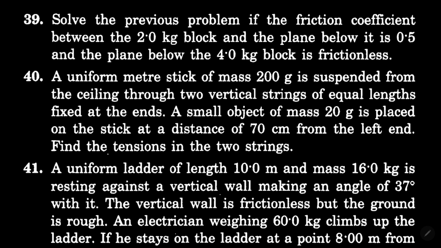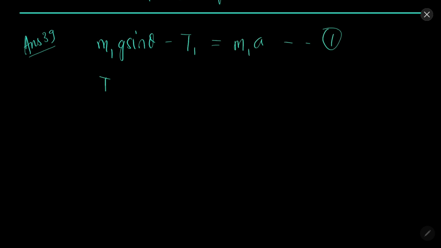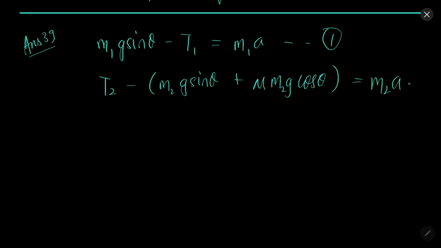In question 39, we need to solve the previous problem if the friction coefficient between the block and plane is 0.5 and the plane below 4 kg is frictionless. Solution 39. So in this case what we will have is this: m1g sin theta minus T1 equal to m1a, and T2 minus m2g sin theta plus mu m2g cos theta equal to m2a. This is 2.